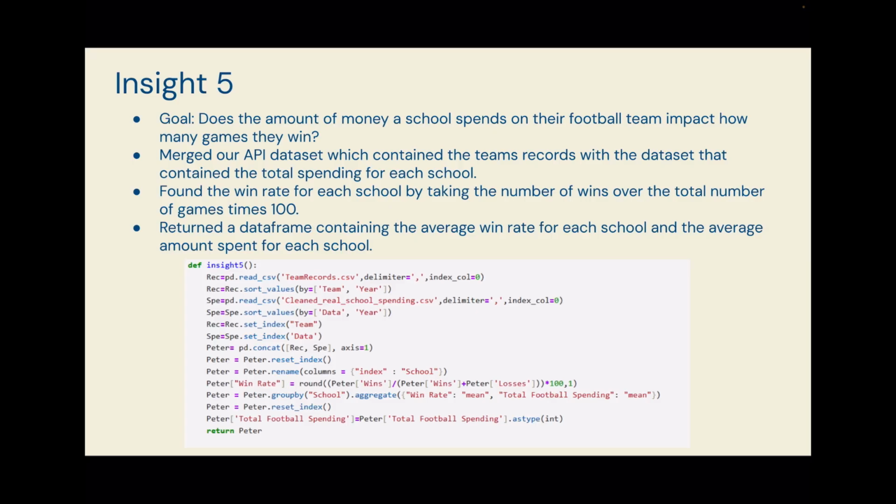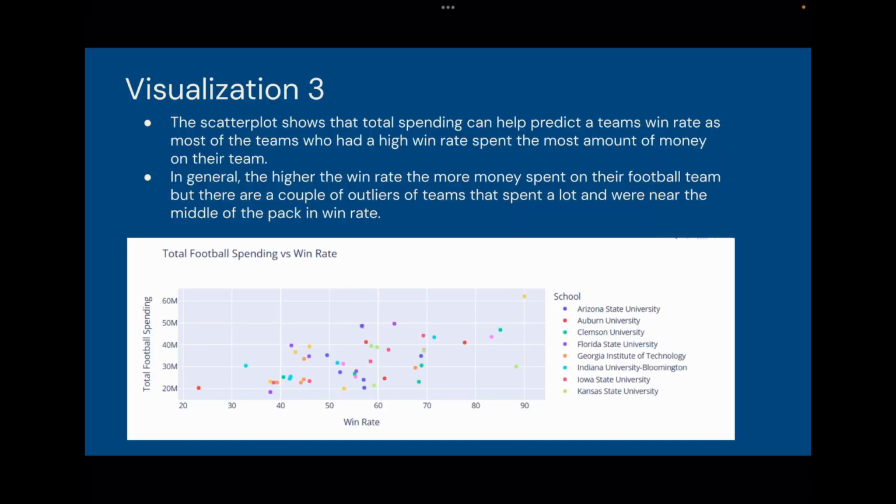For our next insight, we wanted to look at if the amount of money a school spends on their football team impacts how many games that they win. To do this, I merged our API dataset, which contained the team's records, with the dataset that contained the total spending for each school. I then found a win rate column for each school, and I did this by taking the number of wins over the total number of games times 100 to make it the rate. I then returned the data frame containing the average win rate for each school and the average amount spent for each school. And to show this trend, I plotted a scatter plot showing the total football spending versus the win rate.